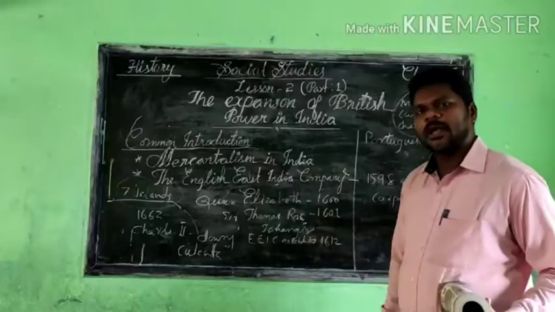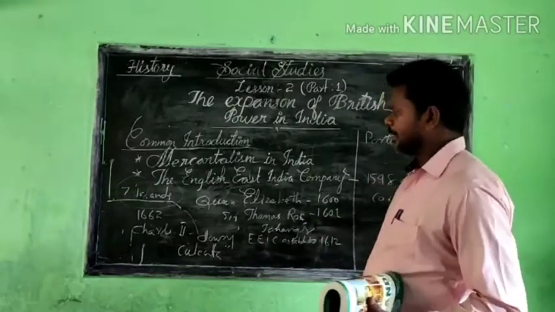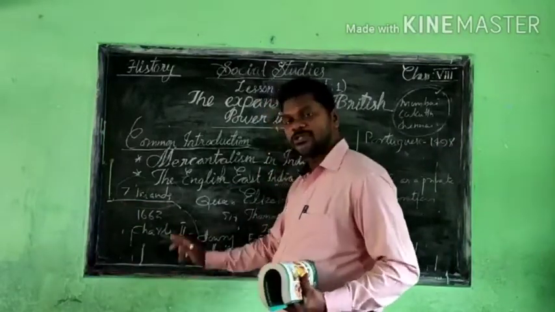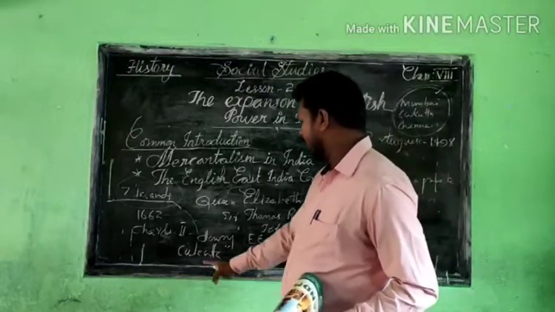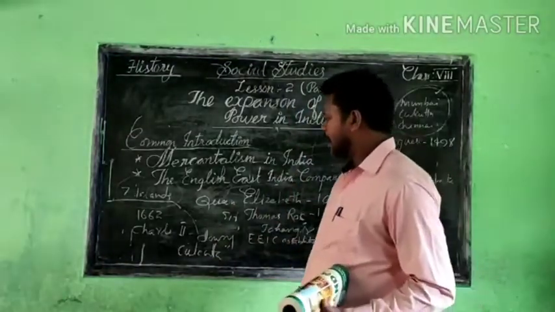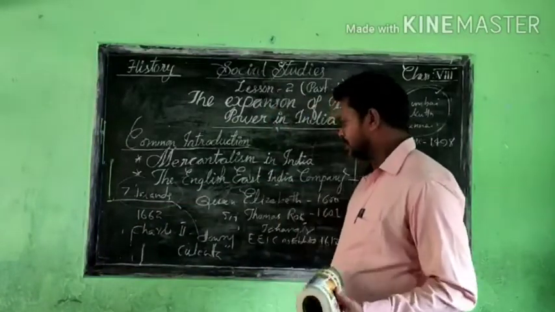Jahangir gave the permission for the business purpose. And you know how the seven islands of Mumbai came to the English from the Portuguese as dowry, when Charles II married a Portuguese princess, and now it is under the control of the English East India Company.